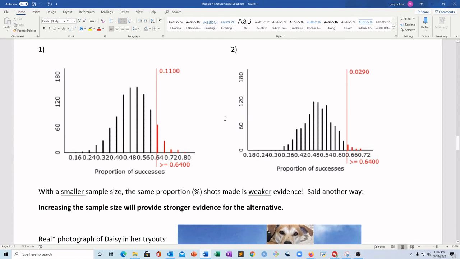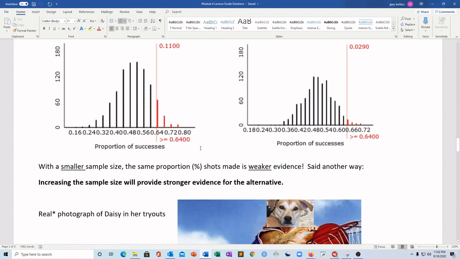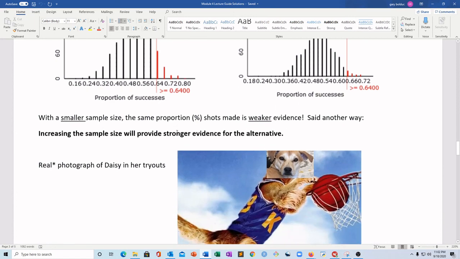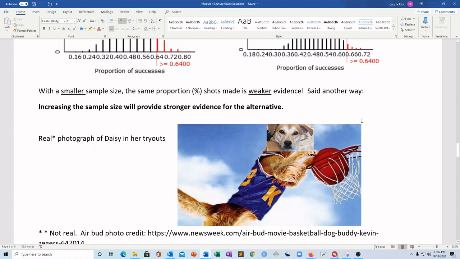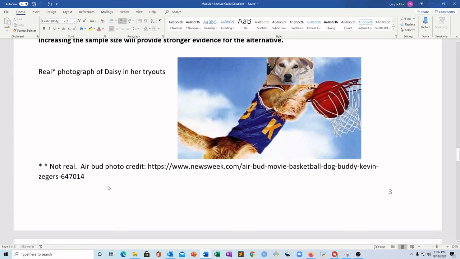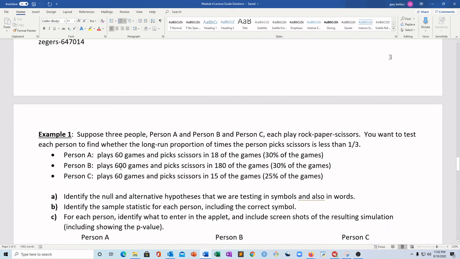So, boom, we've got it. Bigger sample size, stronger evidence. And I think that that's a natural thing, but I just wanted to be able to show you the pictures. And so here's a photograph of Daisy trying out. She can dunk. It's very impressive. Very nice. So in the next video, what we'll do is go through another big example together, just trying to show each of these things.